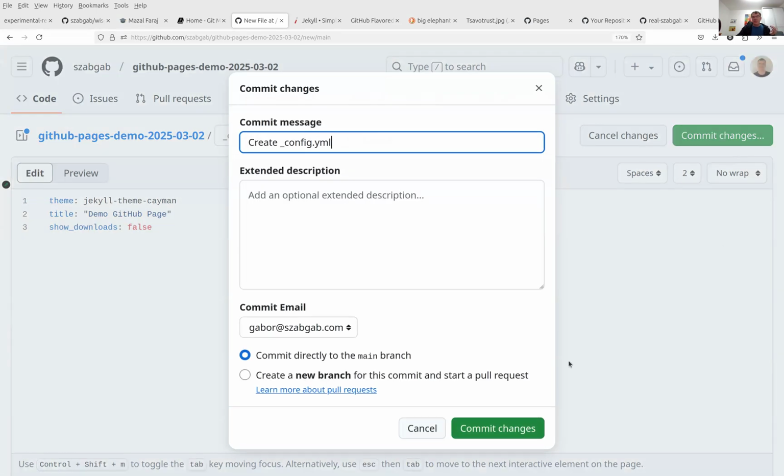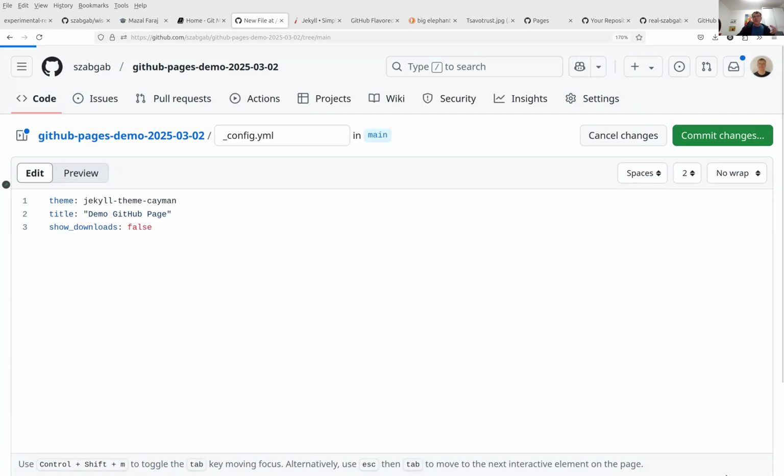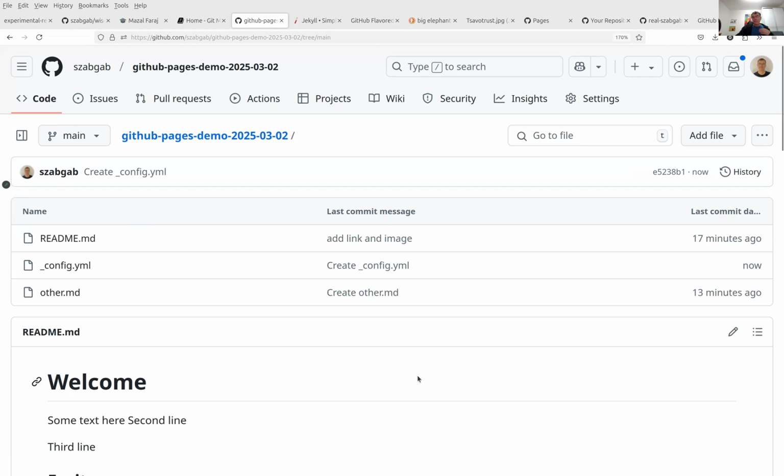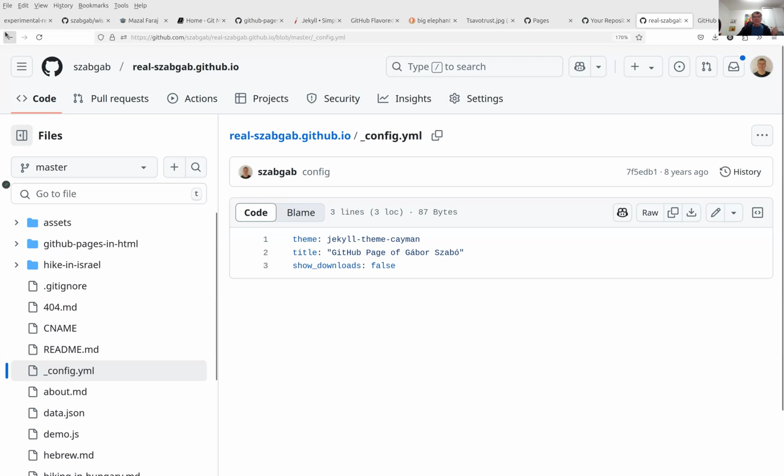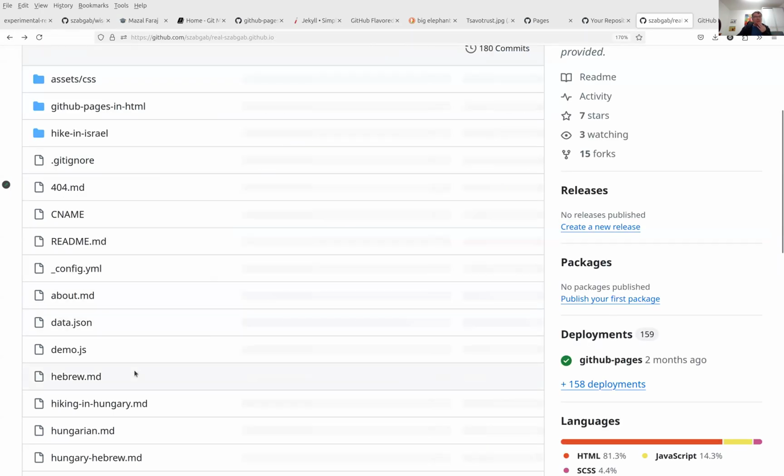I commit the changes, commit them really, and then we wait. Okay, so this allows me one part of the configuration, still using the default Jekyll generator.